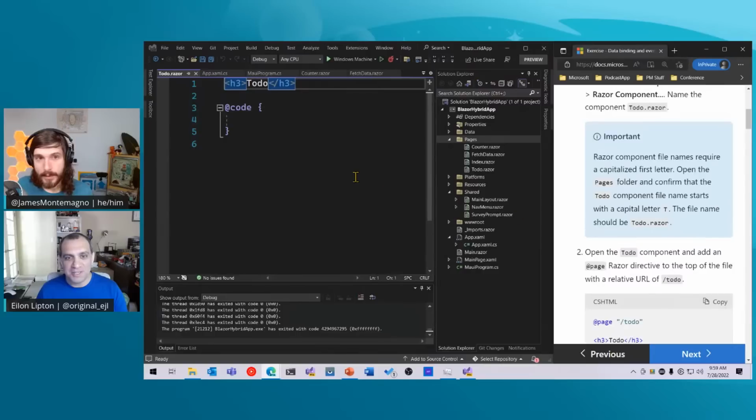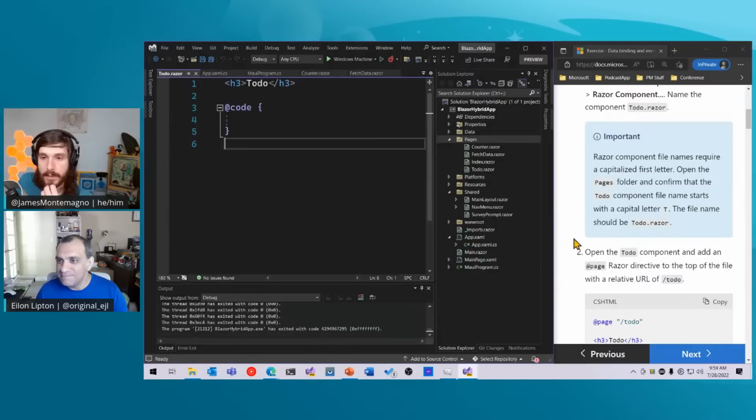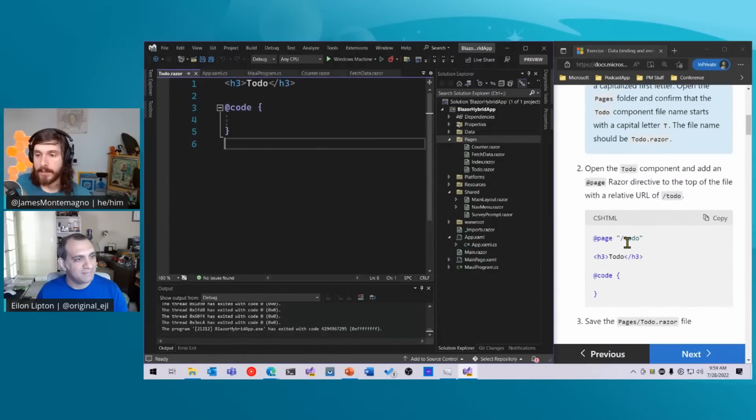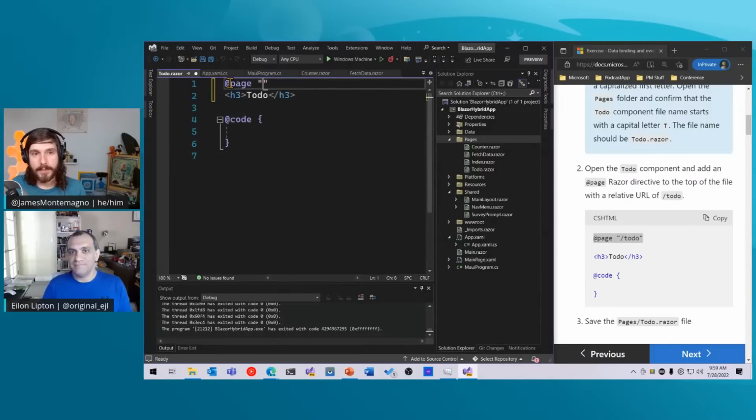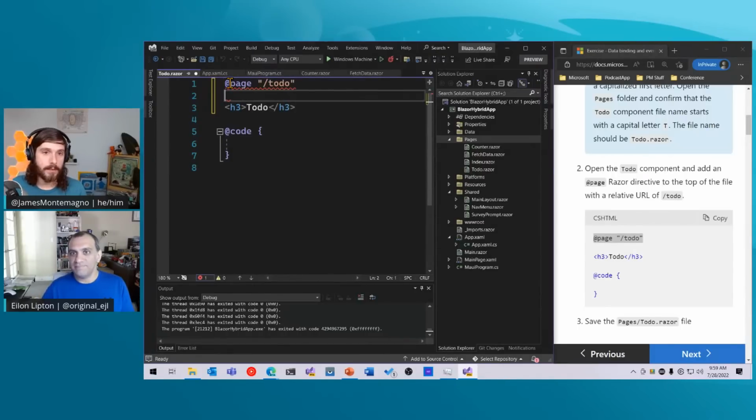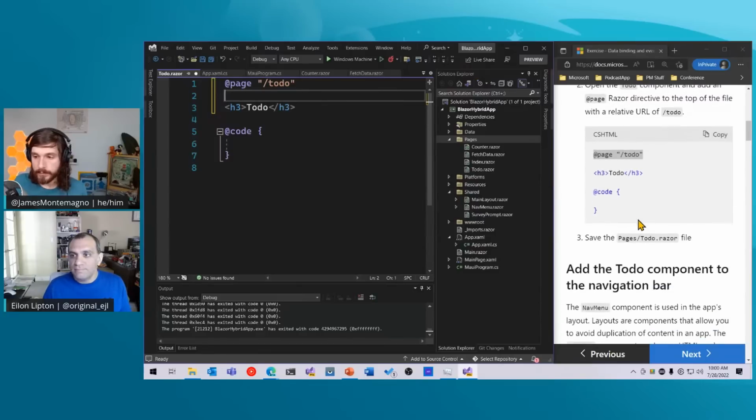Yeah. Fun fact. So this is a component, but we're going to make it a page so we can actually add it into the navigation stack. So what I'm going to do is add this little @page up here. I'm going to say @page, and then /to-do. That's my route basically that I'm adding on here. So I'm saying if I go to /to-do or tell it to navigate to /to-do, go to this page.